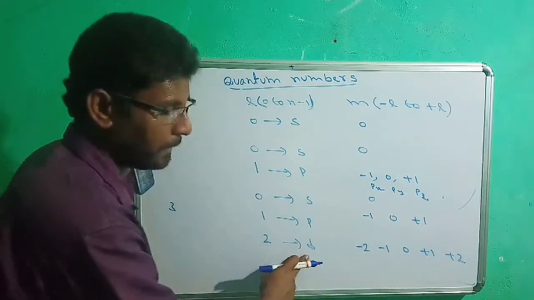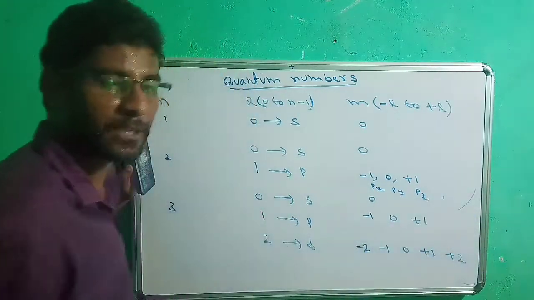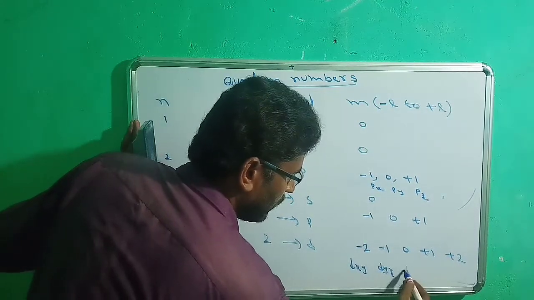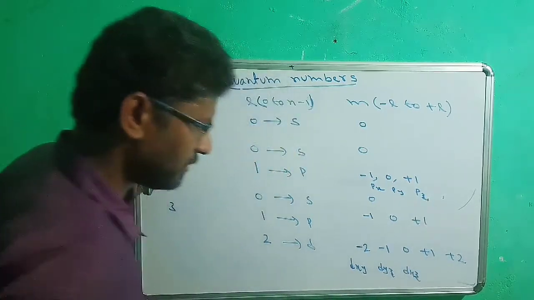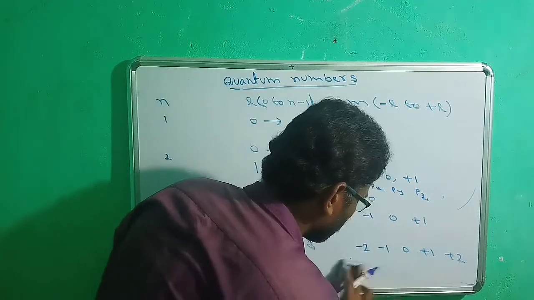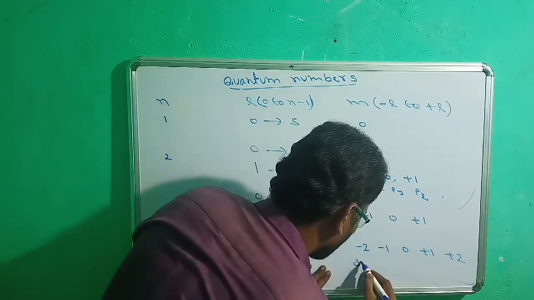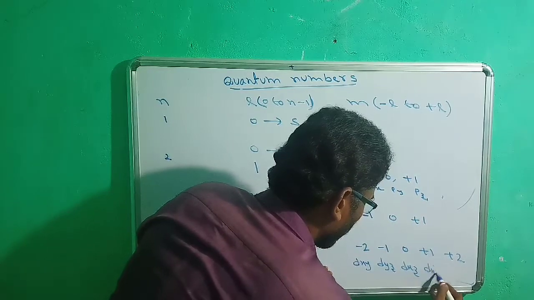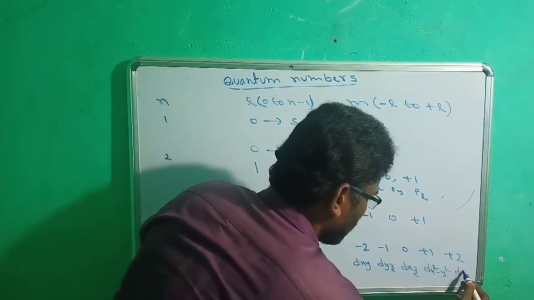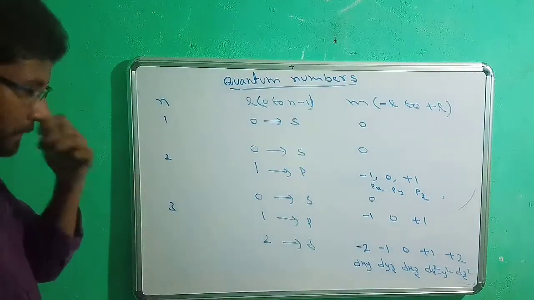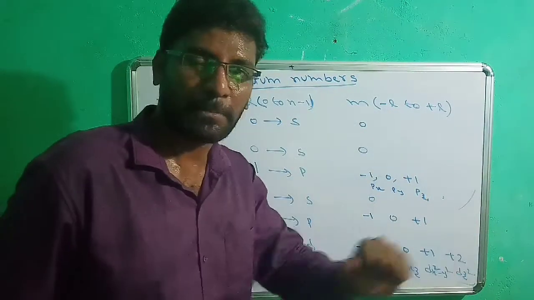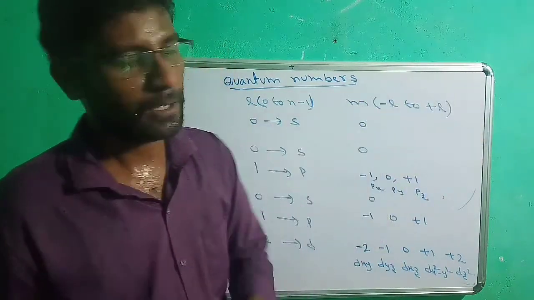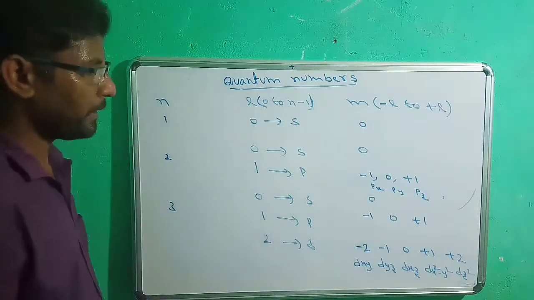Similarly for a d subshell, there must be 5 d orbitals. The d orbitals are dxy, dyz, dxz, dx square minus y square, and the last one is dz square. So the magnetic quantum number simply explains the number of orbitals, and which orbital is oriented in which direction. That can be explained by the magnetic quantum number.